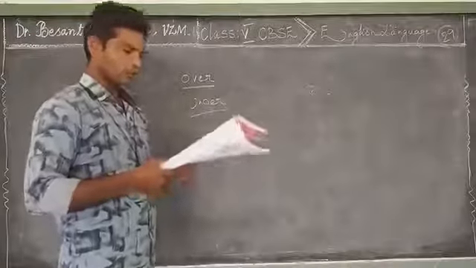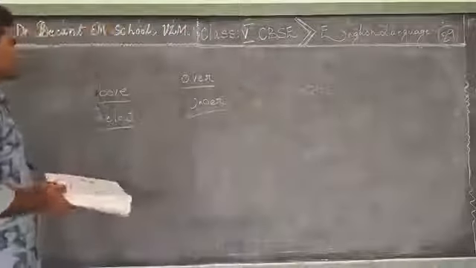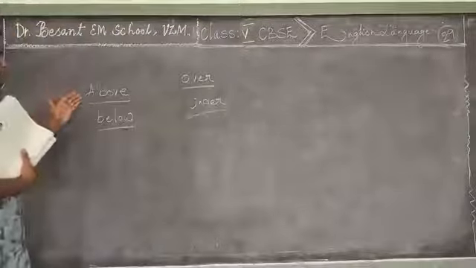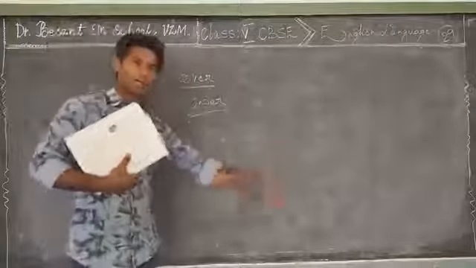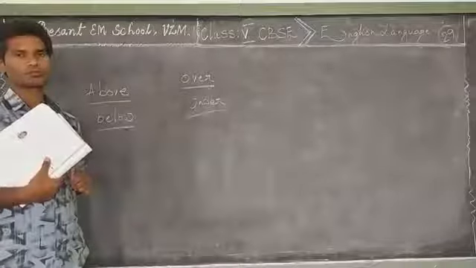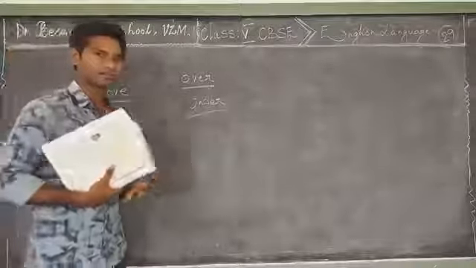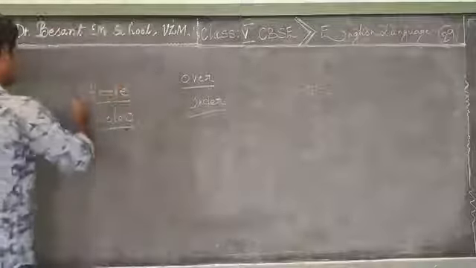What does the underlined word in each sentence indicate? Discuss now. So, dear children, above, below, over, under. After seeing these words, what we came to know is that these are prepositions.